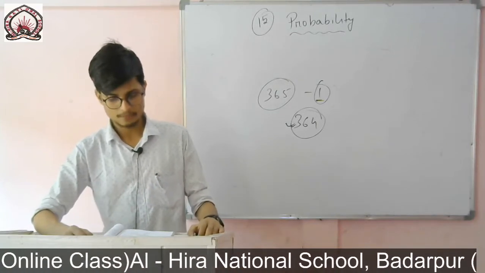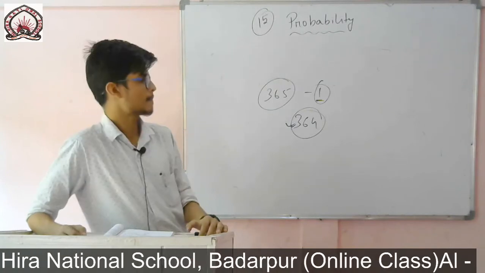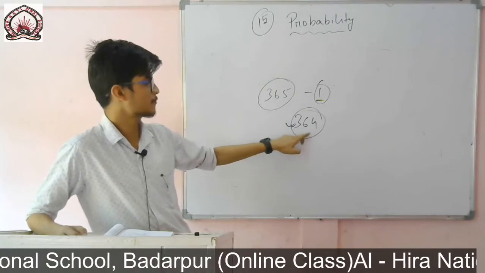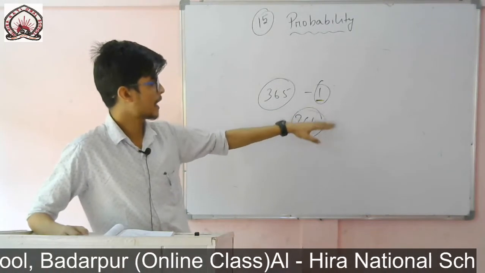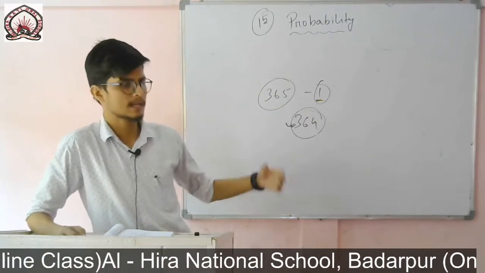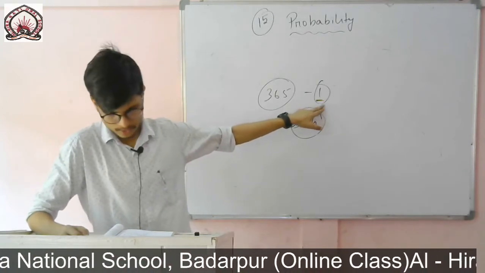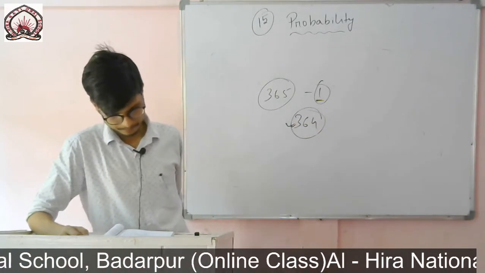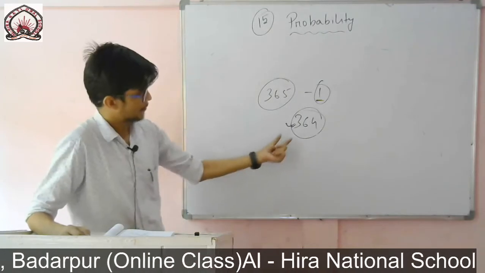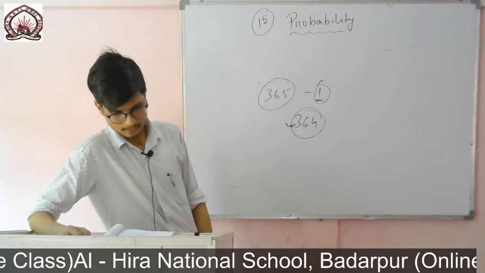You see, if Hamida's birthday is different from Sabita's, the number of favorable outcomes for her birthday will be 364 days. That means leaving one day, all the remaining days have the chances that on that day or any other day it may be her birthday, but not the day on which her friend was born. So the favorable outcome is 364 days.